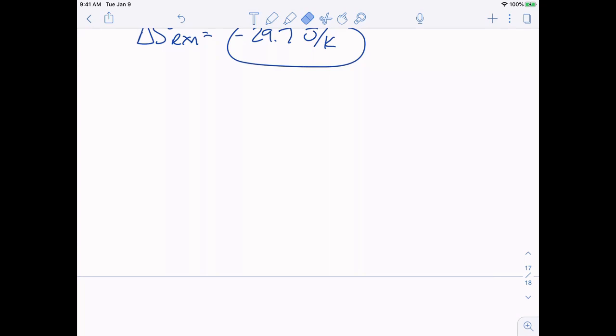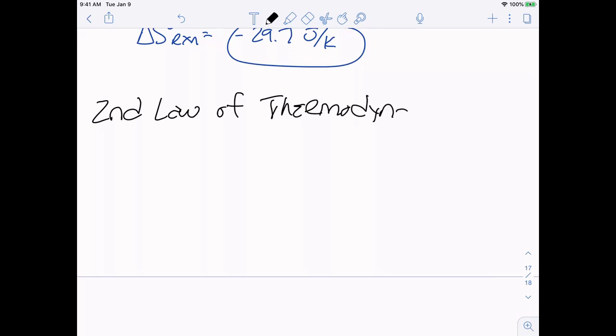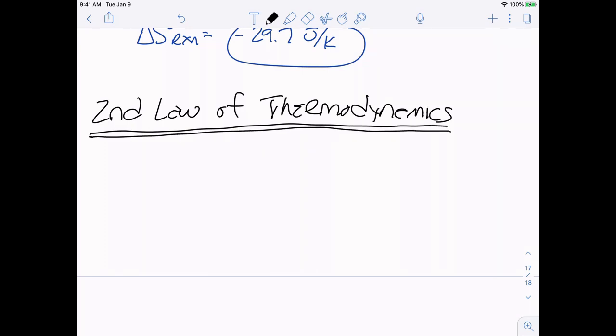So I said we're going to talk about the second law of thermodynamics also in this video. So, second law of thermodynamics. And I started out this chapter by saying one of our goals was to determine if a reaction would occur or not. And we said that a reaction will occur if it's spontaneous, right?